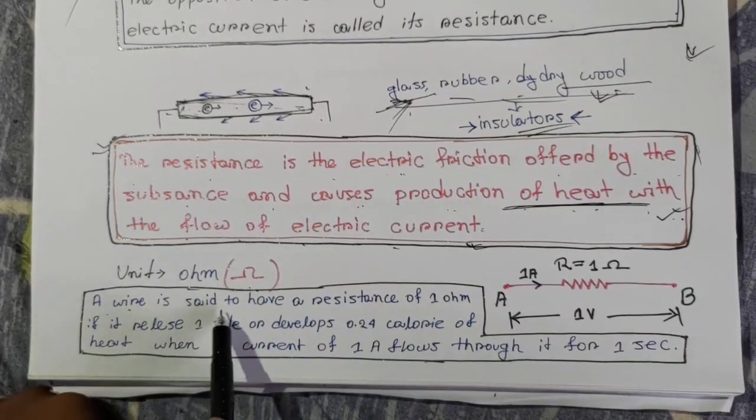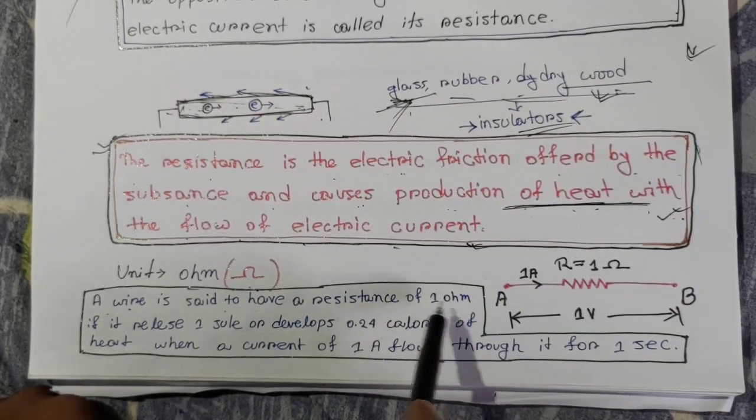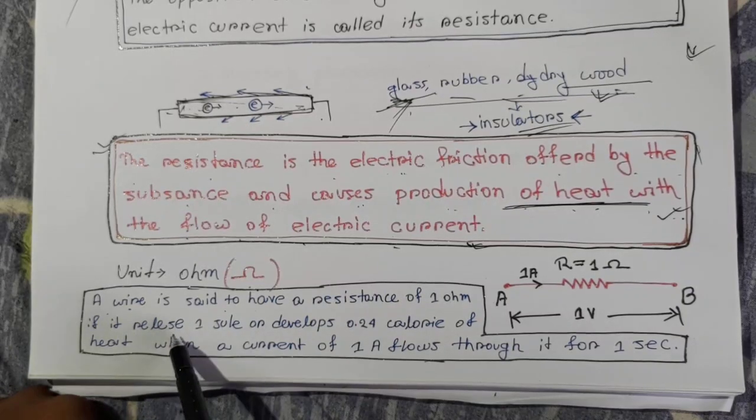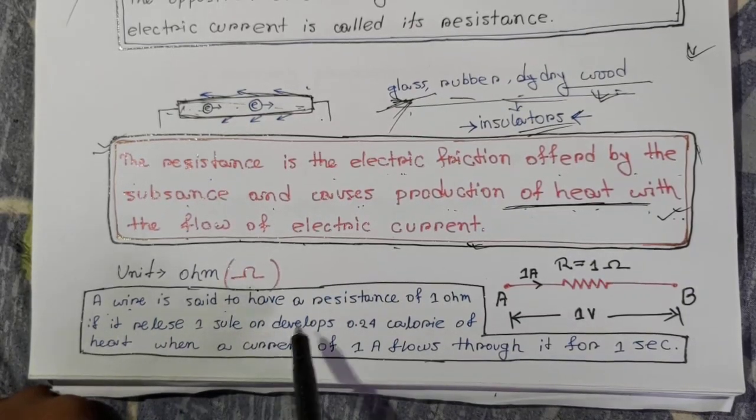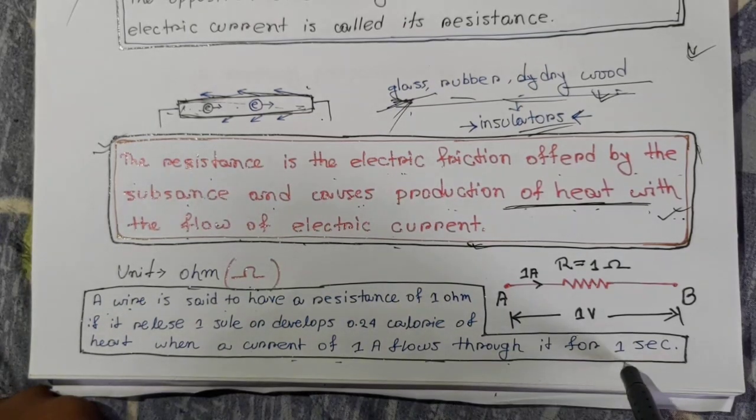A wire is said to have a resistance of 1 ohm if it releases 1 joule, or develops 0.24 calories of heat, when a current of 1 ampere flows through it for 1 second.